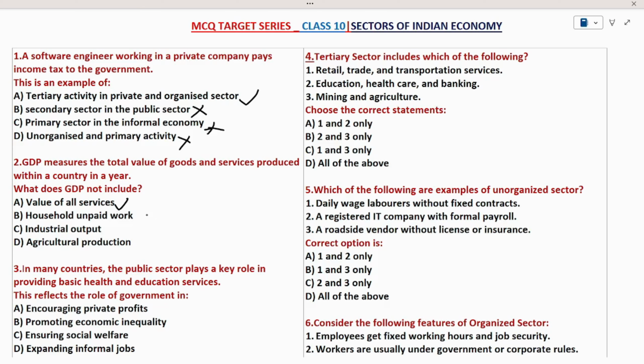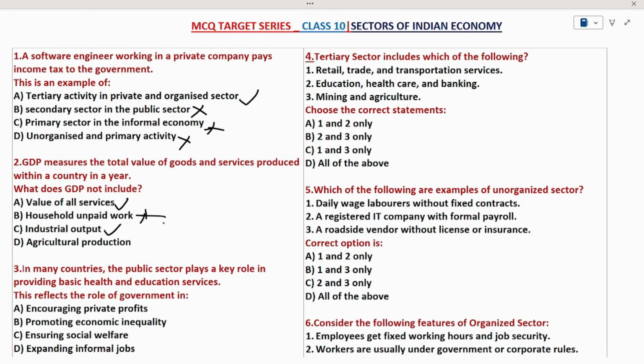The second option, B, household unpaid work. During the explanation of GDP, I never used any household work. So this option can be struck out. Why? Because I never used this word. Industrial output. We know that industrial output can be included in the calculation of GDP. Why? Because GDP is the final value of goods as well as the services. So option A, it included value of all services. So option A became the right answer.